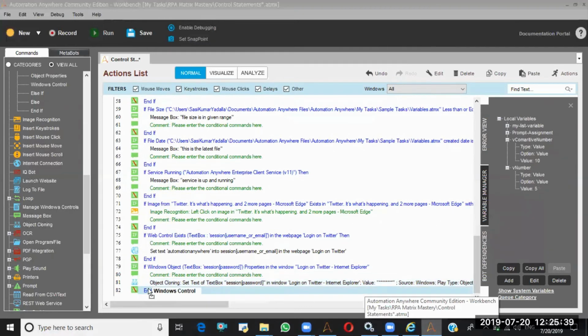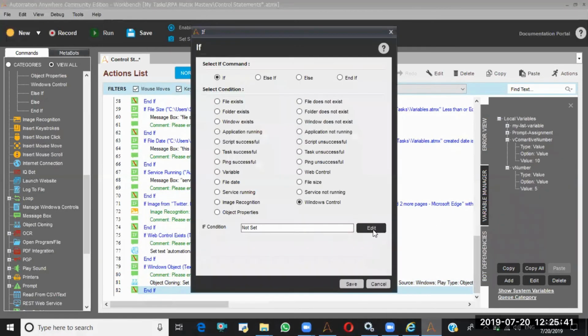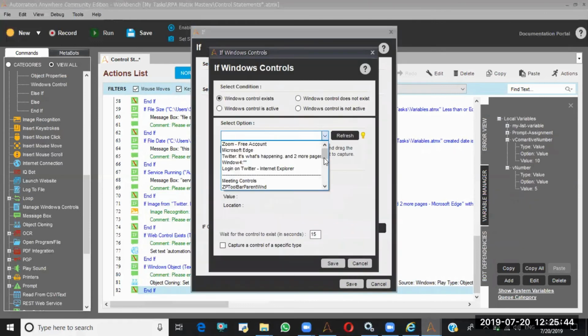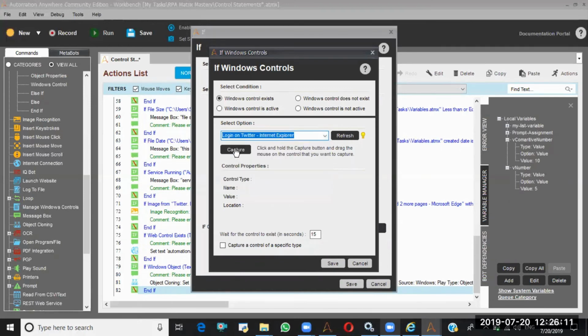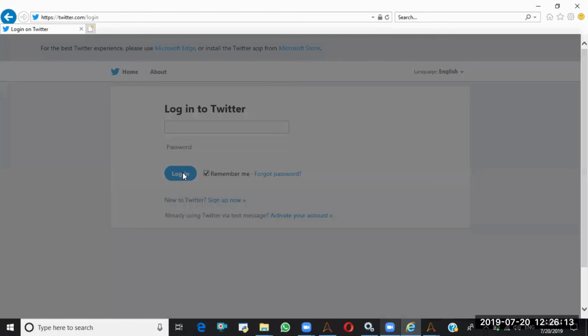So Windows control, this time what I'll do is I'll take the currently active window, because what is the currently active window? See, oh, where is this? Let it be. So first I'm taking this Internet Explorer. So I'm capturing. I have to click on this login button.